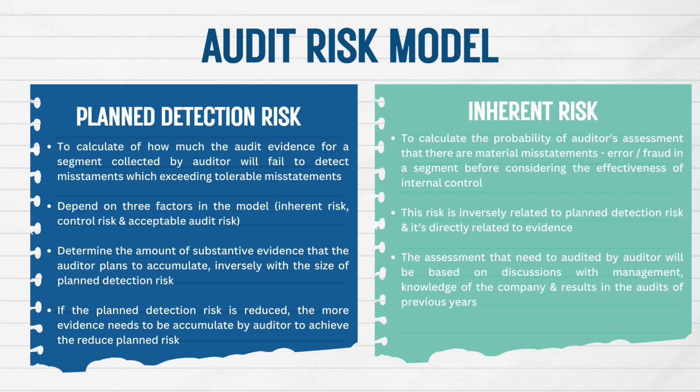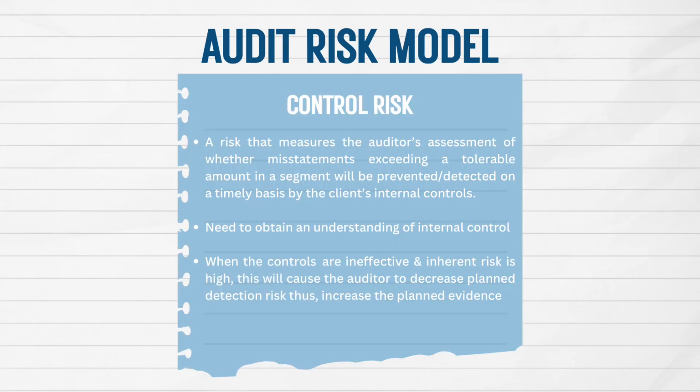Firstly, this risk is dependent on the other three factors in the model, which are inherent risk, control risk, and acceptable audit risk. It will change only if the auditor changes one of the other risk model factors. Next, planned detection risk determines the amount of substantive evidence that the auditor plans to accumulate, inversely with the size of planned detection risk. If planned detection risk is reduced, the auditor needs to accumulate more evidence to achieve the reduced planned risk.